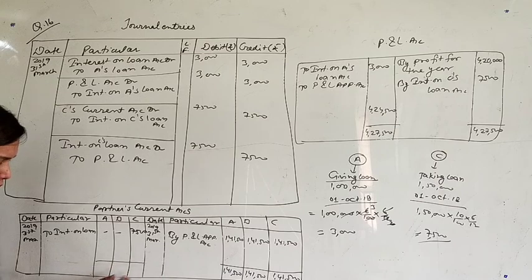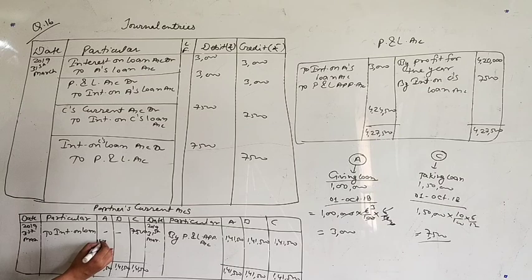Here also 1,41,500, 1,41,500 for three partners. For A and B, we don't have any deducted item, so the same will be the closing balance. 141,500 minus 7,500, so 1,34,000. This will be the balance carried down. Okay, so this was question number 18.